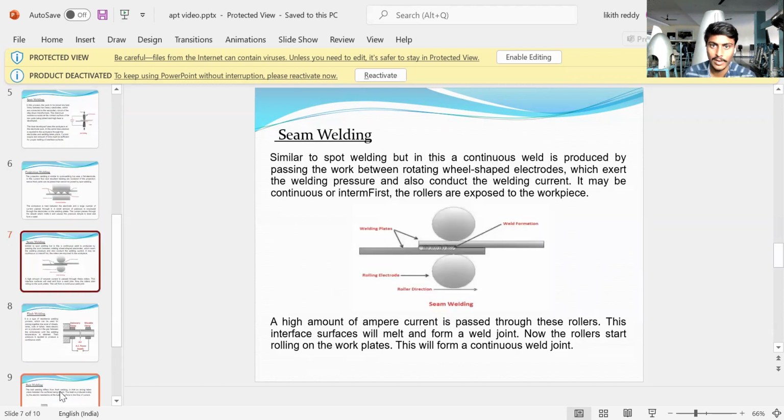Seam welding is similar to spot welding but it is continuous. The weld is produced by passing the work between rotating wheel shaped electrodes. These exert the welding pressure and also conduct the welding current. It may be continuous or intermittent. First, the rollers are pressed onto the workpiece. A high amount of current is passed through the rollers. The interface surfaces melt and form a weld joint. The rollers keep rolling on the work plate, which forms a continuous weld.